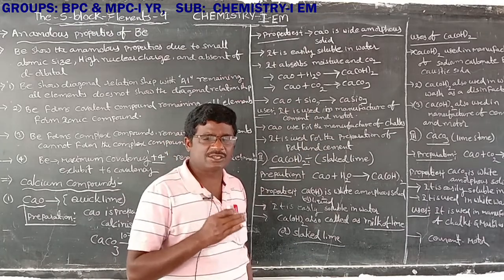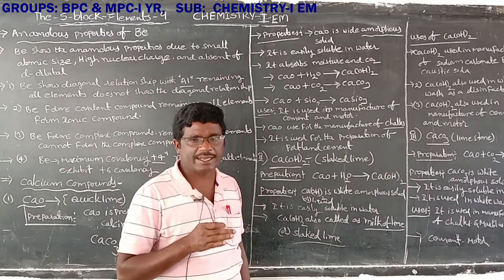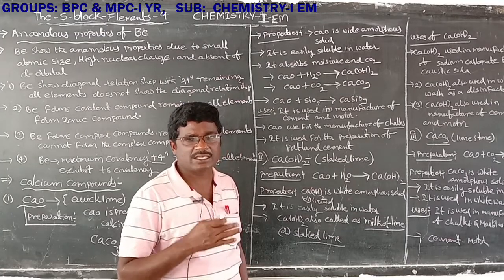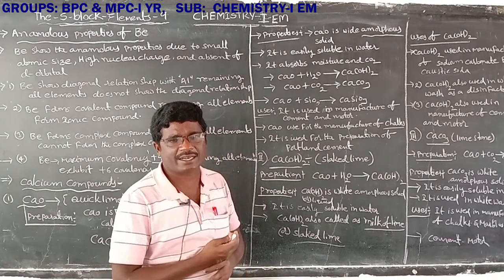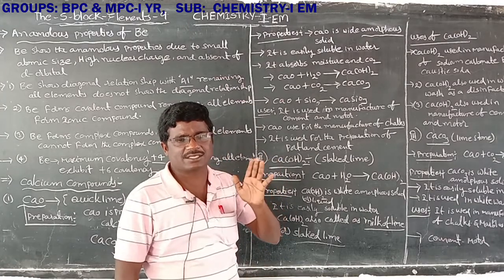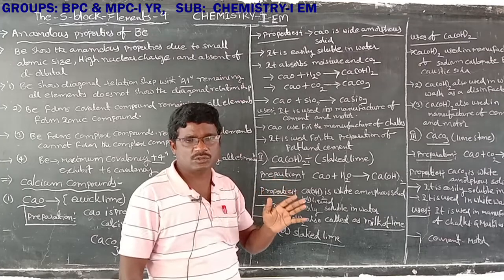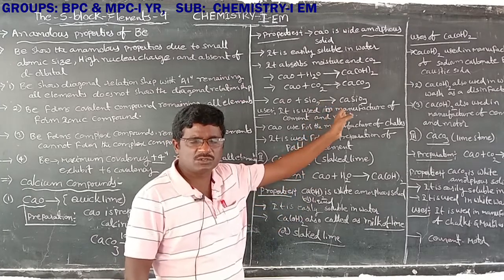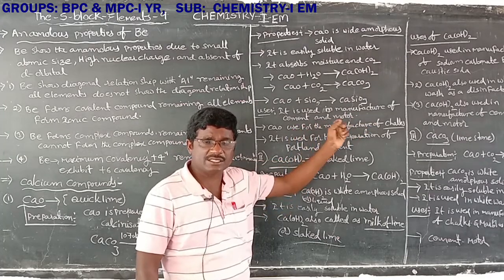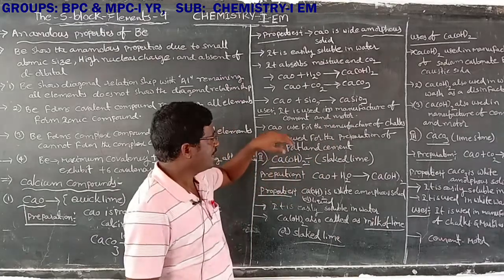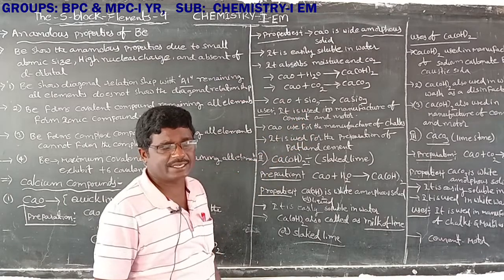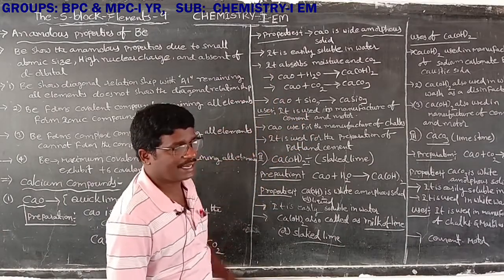Once again, calcium oxide is a widely amorphous solid. Next one, calcium oxide is easily soluble in water to form a hydroxide compound, calcium hydroxide. Next one, calcium oxide absorbs moisture and CO2. It absorbs water to form calcium hydroxide. Calcium oxide absorbs CO2 and forms calcium carbonate. Next one, calcium oxide reacts with silicon dioxide to form calcium silicate. That is the properties of calcium oxide.